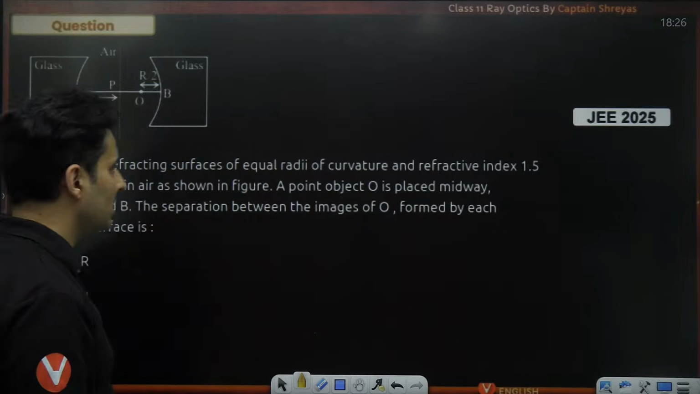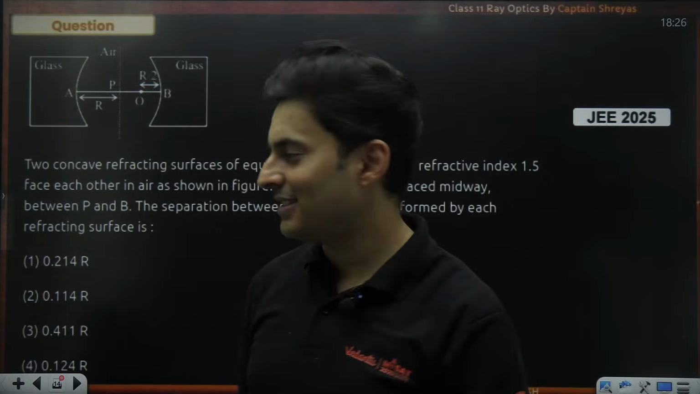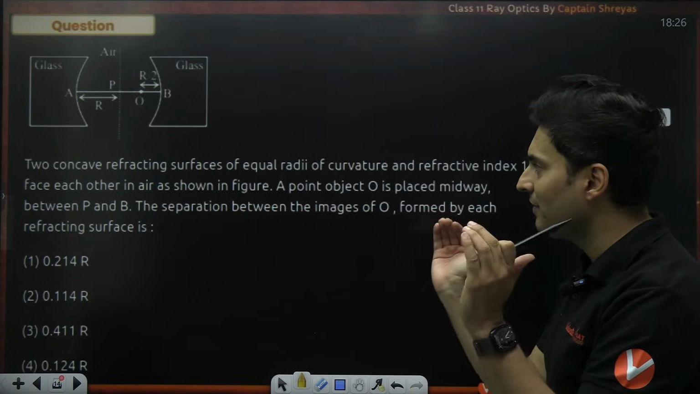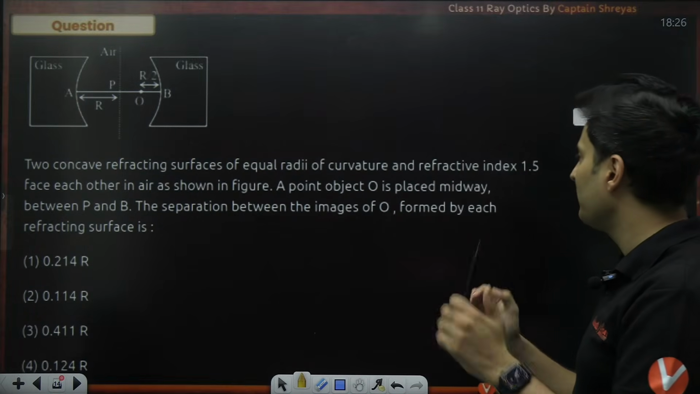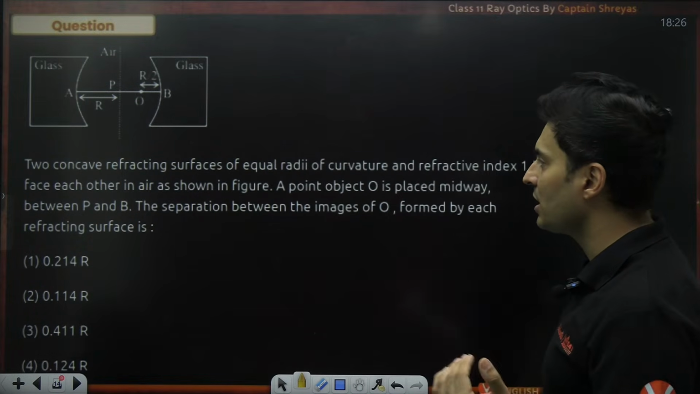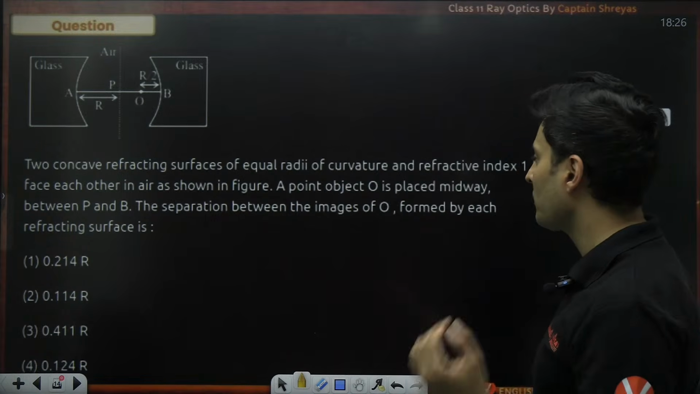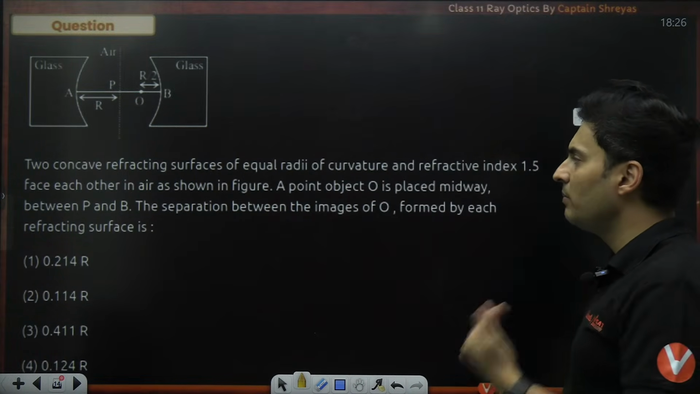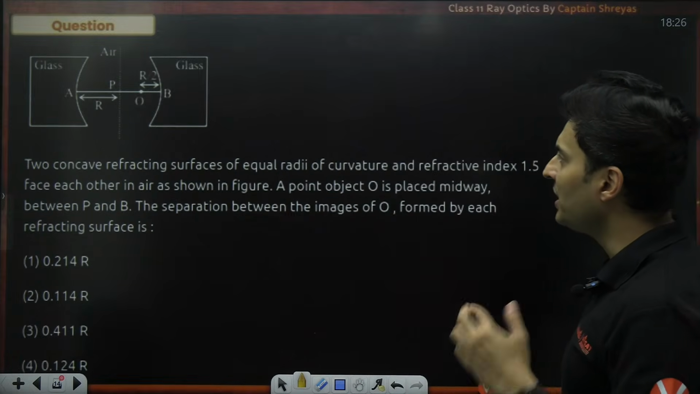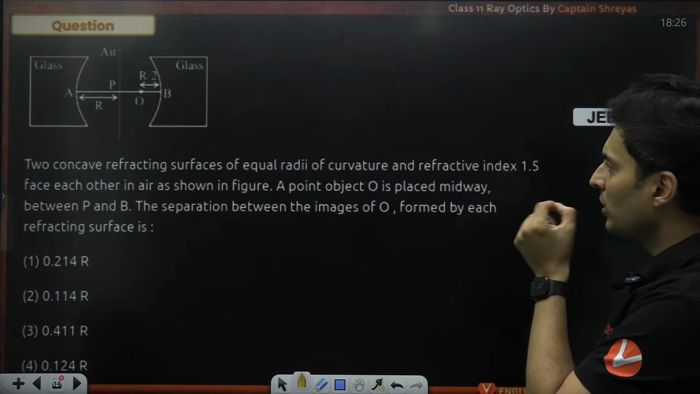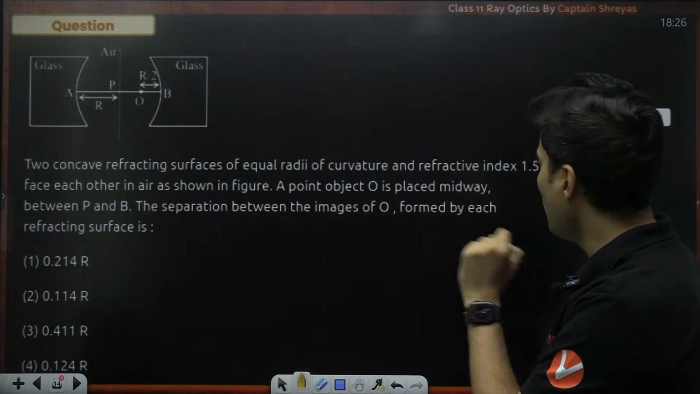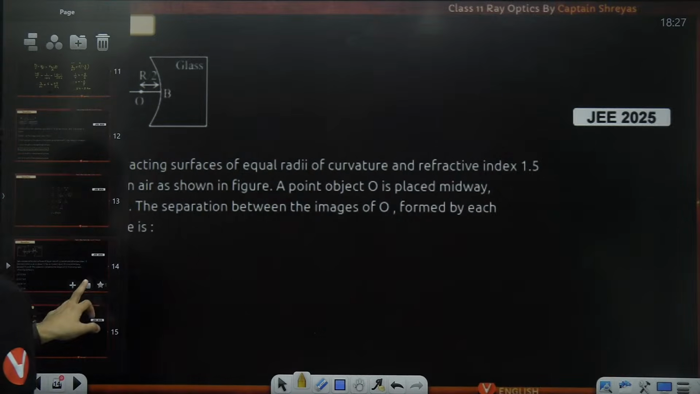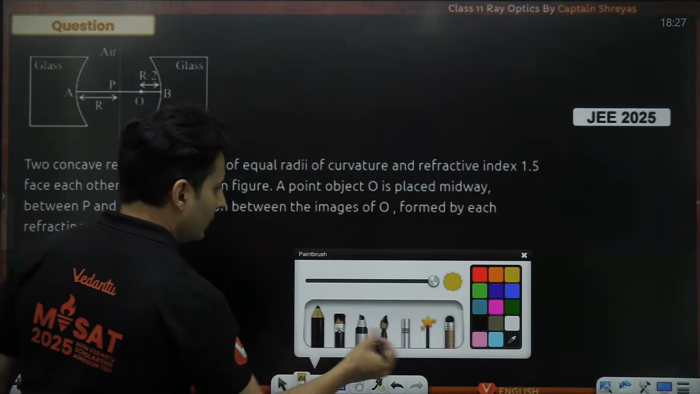And here it is. This was also asked in the year 2025, that means this year only. So let's see what is asked. There are two concave refracting surfaces of equal radii and refractive index facing each other in air as shown in the diagram. A point object O is placed midway between P and B. Okay, fair enough. So the question is the separation between the images of O formed by each refracting surface. Interesting question. So I'll tell you what we can do. First of all, I don't need this.